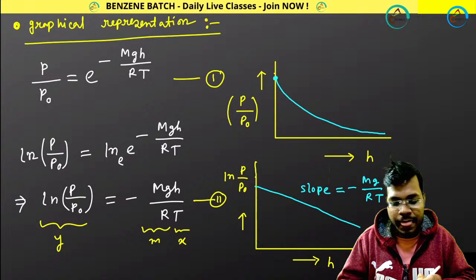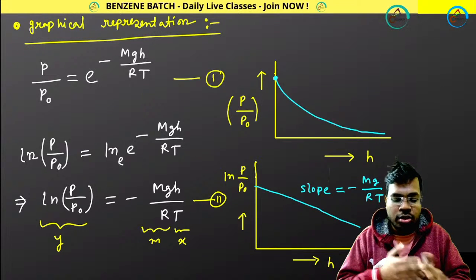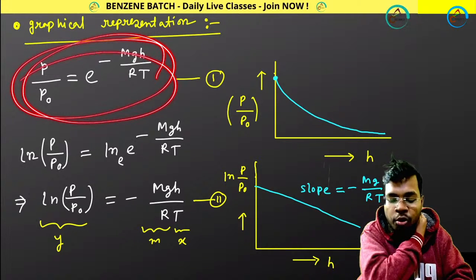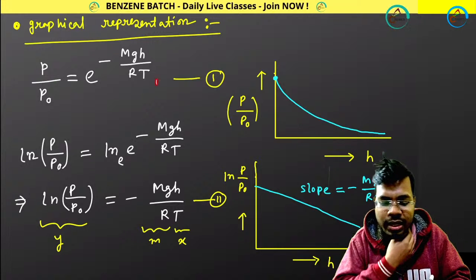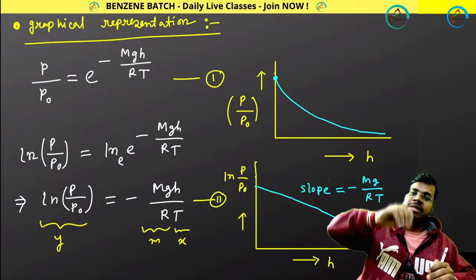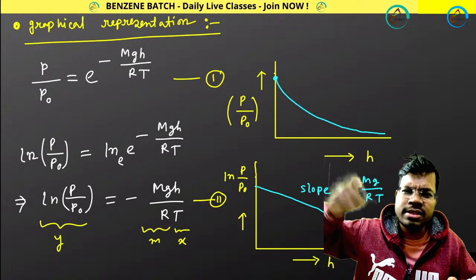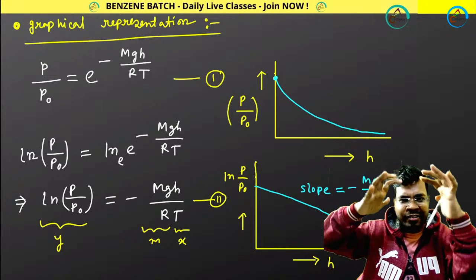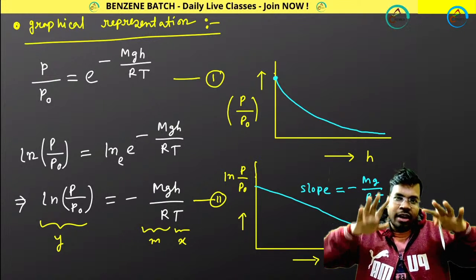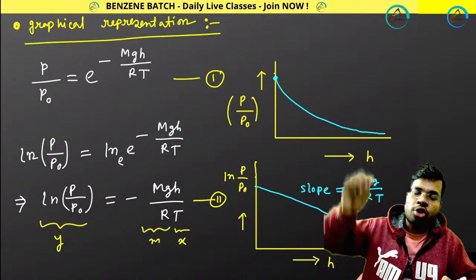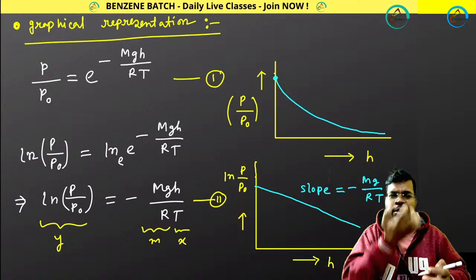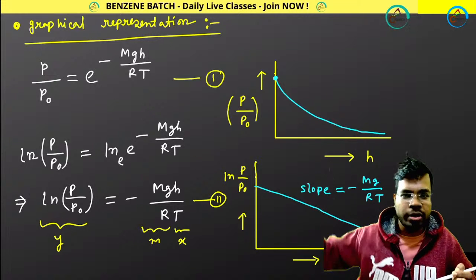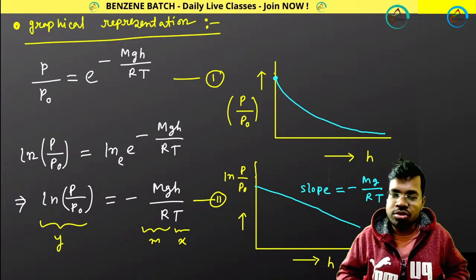Next, move forward. Graphical representation. So you have this expression that is called Boltzmann barometric distribution law, right? What this expression does? If you are changing height, your pressure generally decreases because gravitational force attracts the gas molecules. So at ground pressure is more, at the top of Mount Everest pressure is less. That's why mountaineers generally use oxygen masks when going to Mount Everest.